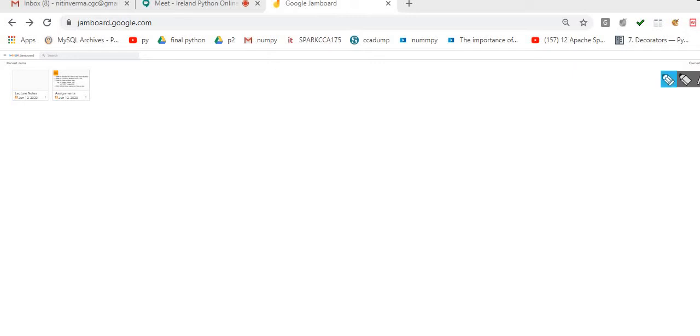Write a program to check whether a string is a palindrome or not. I already told you my name is a palindrome, N-I-T-I-N. So how can I check whether this string is a palindrome or not? If the string read from this side is the same as from the other side, that means the string is a palindrome. If I start from this side, N-I-T-I-N, it's the same. So how can I check this kind of thing?